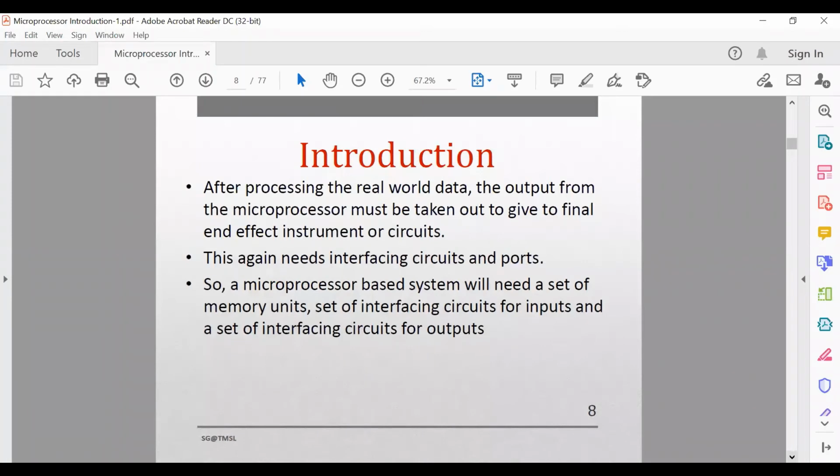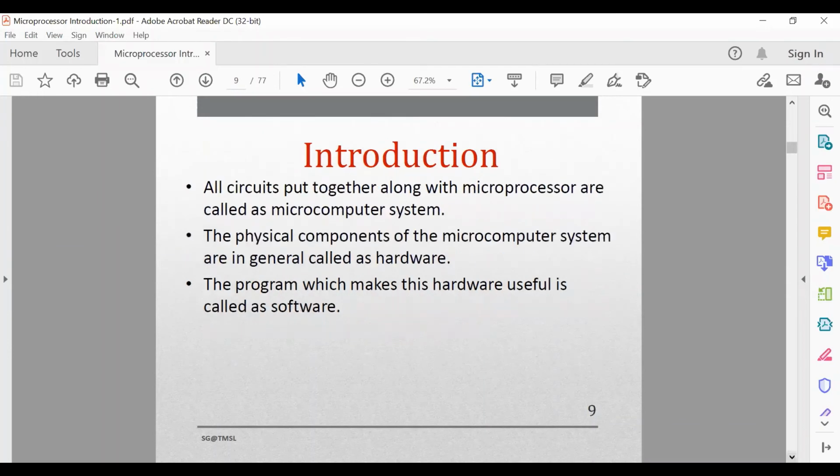Okay, and these physical components of the microcomputer system are called the hardware, and the program that makes the hardware useful is called the software. Clear? The physical components of the microcomputer system are called hardware, and the program that makes this hardware useful is called software.